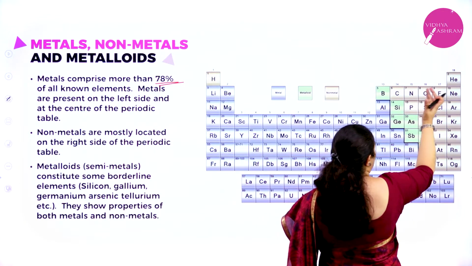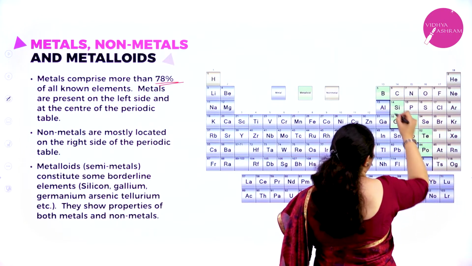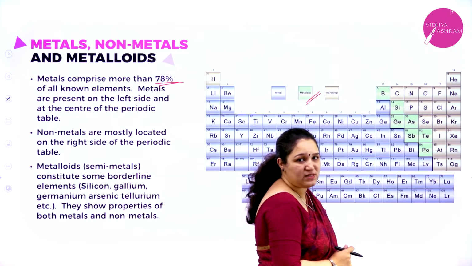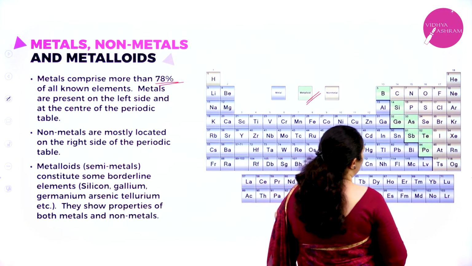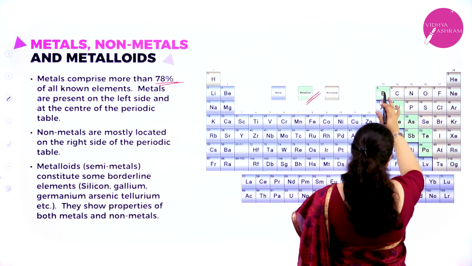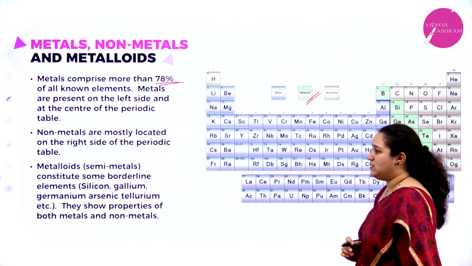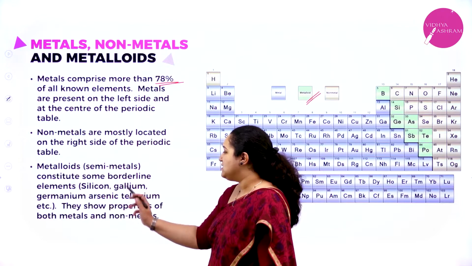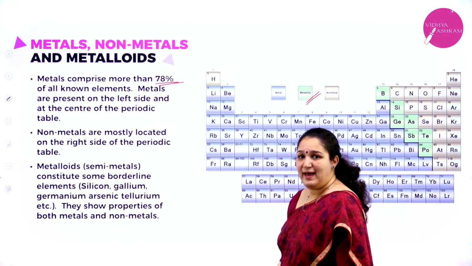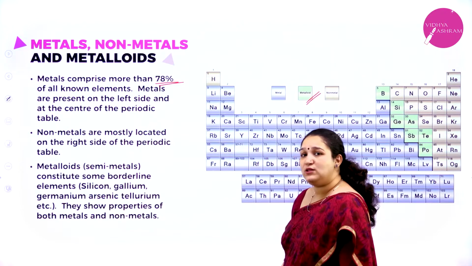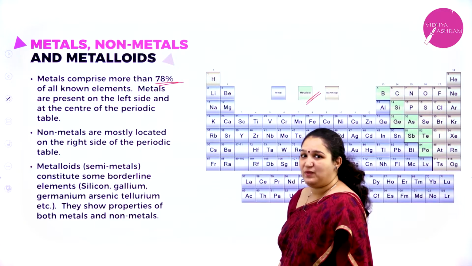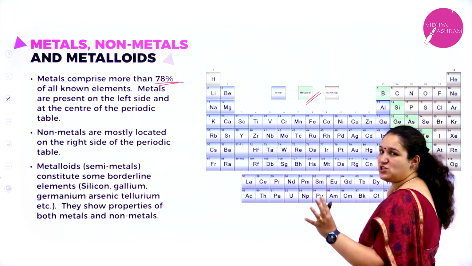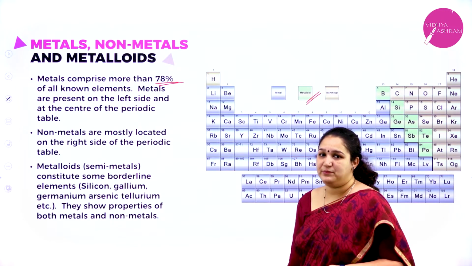And in between the metals and non-metals you can see there are some elements given in green, which are called metalloids. That is boron, silicon, germanium, all these given in green are metalloids, or semi-metals. They constitute some borderline elements: silicon, gallium, germanium, arsenic, tellurium, etc. They show properties of both metals as well as non-metals. So I hope you have understood how metals, non-metals and metalloids are distributed in our periodic table.